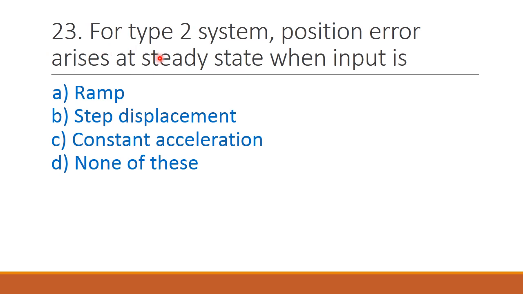Next question, for type 2 system, position error arises at steady state when the input is option A ramp, option B step displacement, option C constant acceleration, option D none of these. The correct answer is option C constant acceleration.